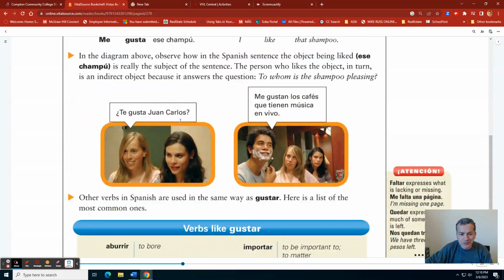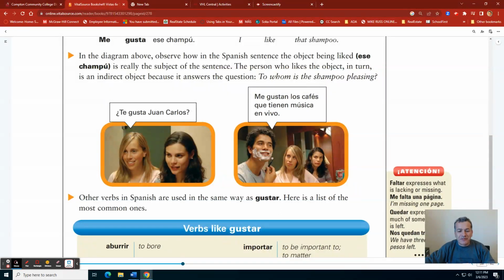Dice, ¿te gusta Juan Carlos? Me gustan los cafés que tienen música en vivo. Let's take a look at the first question. ¿Te gusta Juan Carlos? Is Juan Carlos pleasing to you? Next. Me gustan los cafés que tienen música en vivo. I like the coffee shops or stores that have music in live. That will be the English equivalent, but in reality, I'm saying the coffee shops or restaurants that sell coffee that have music or live music are pleasing to me.